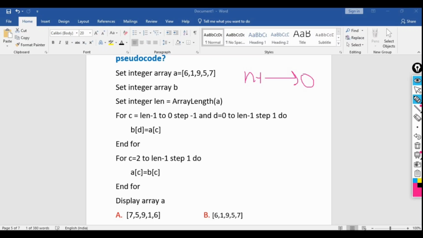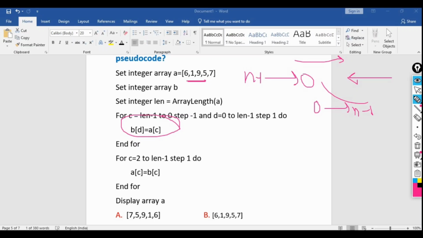And D equal to another temporary variable, we are taking 0 to len minus 1. That means we are going here 0 to n minus 1. This one is coming in this direction, suppose, and this one is going in this direction. That means both the things are going in the opposite direction. B of D equal to A of C. So what it will be doing? It will be printing this array A in the reverse order.